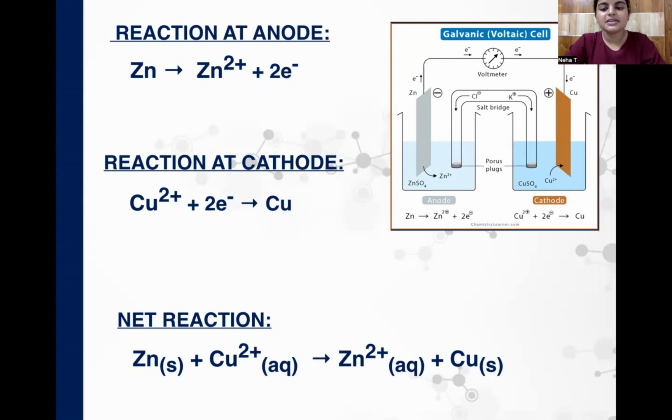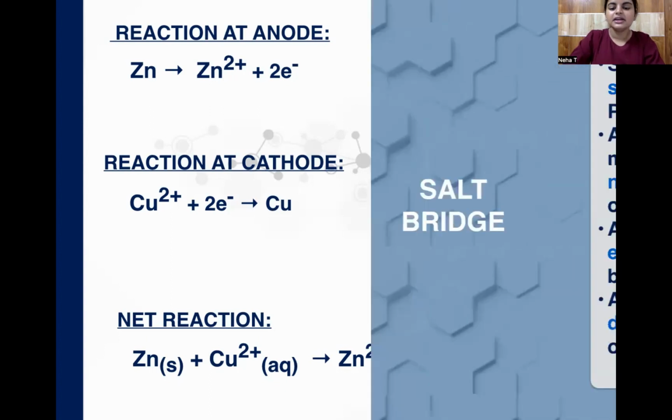So the Cl- comes and joins with the Zn2+ and forms zinc chloride. And the K+ potassium ion goes with the SO4 2- and forms K2SO4. This happens so that the reactions do not stop and there's continuity in the reactions.